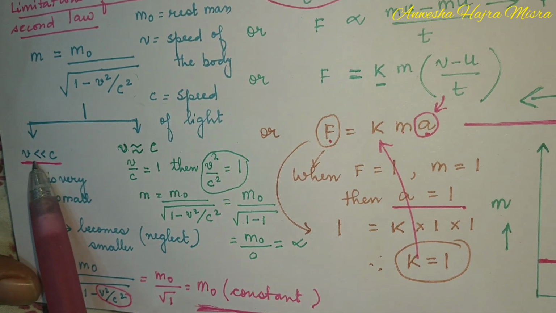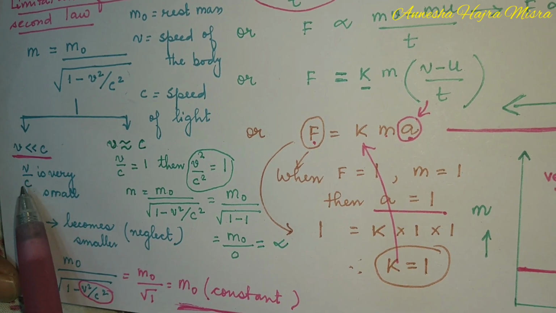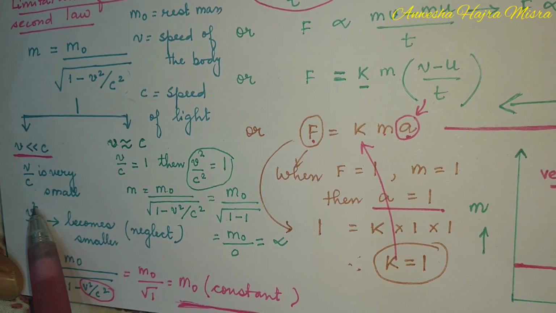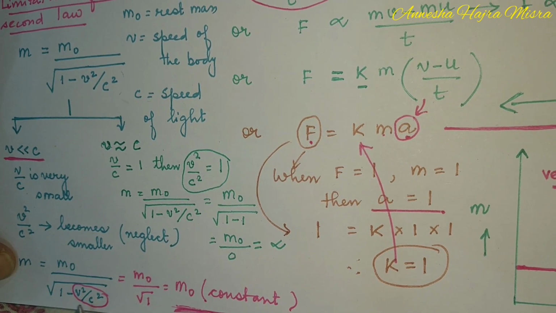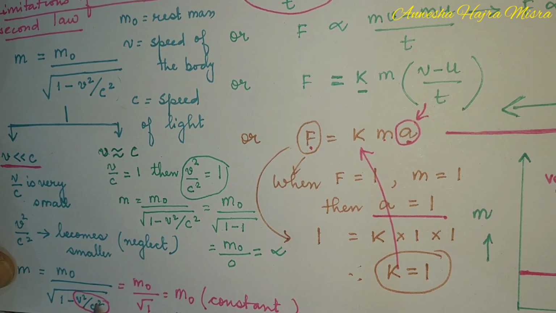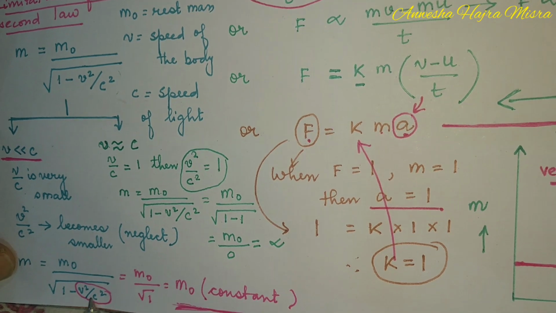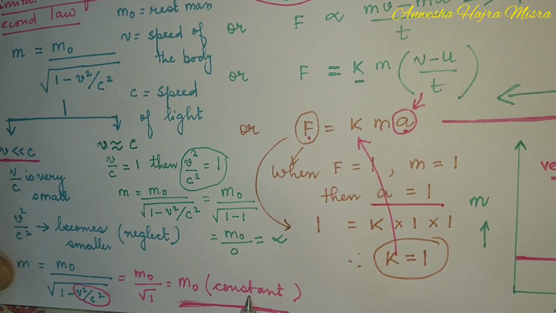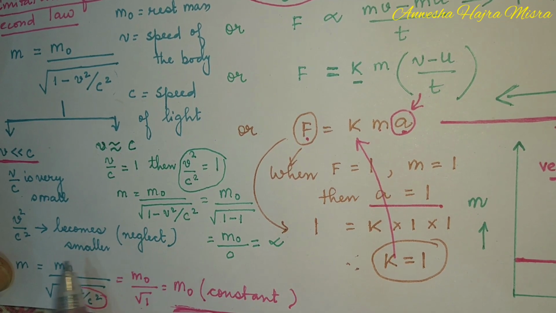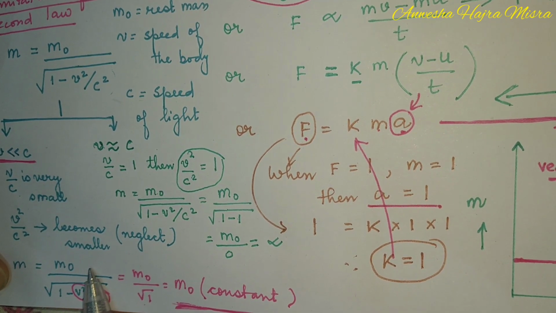So v is much less than c, v by c is very small, v squared by c squared is smaller. So in this expression, we can neglect this term. This is 0. So mass becomes m naught by root 1, which is constant.